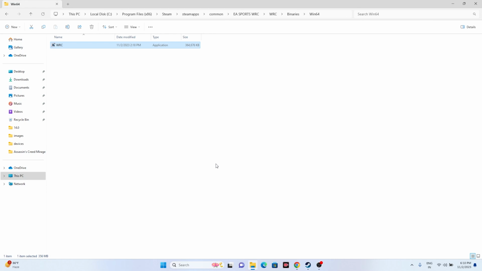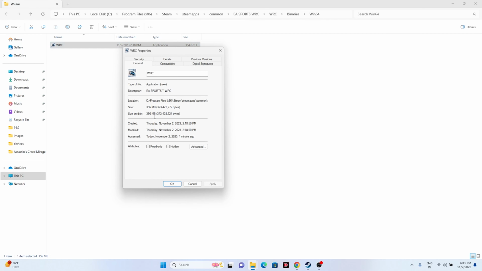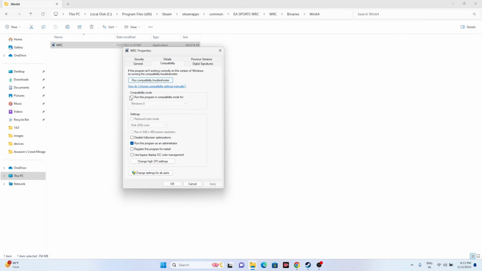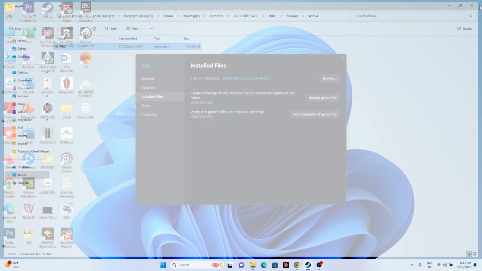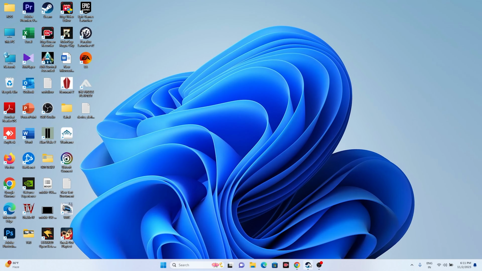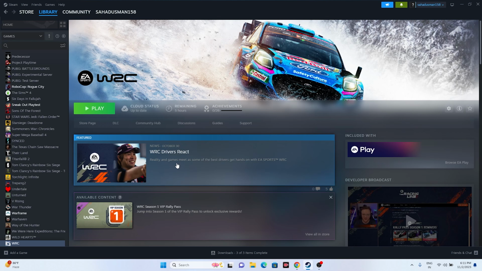Once you're done with this one, and if the issue is still there, you can also try running the game in the compatibility mode. Right click, go to show more options, go to properties, compatibility mode, click on run this program in compatibility mode, set this to Windows 7 as the first one, go for apply and go for OK. If Windows 7 is not working, set this to Windows 8, go for apply and go for OK and try to launch the game, and that will be working fine. So this can be done. This even worked for many users, so you can try this one as well.